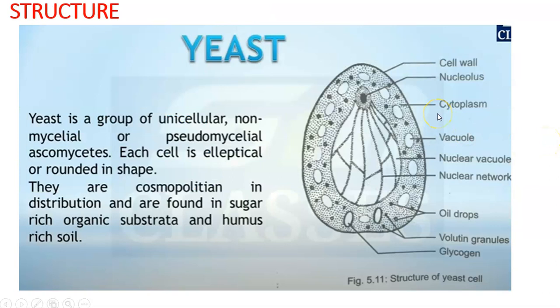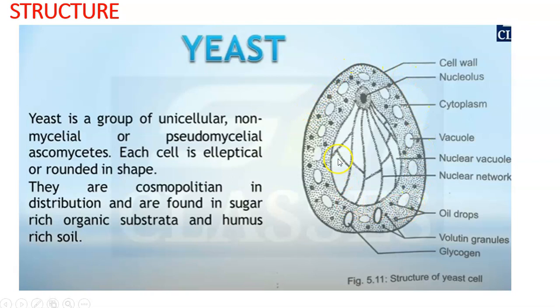Whenever there is a short note question on the structure of Ascomycota or Zygomycota, or if they are specifically asking about one particular genus like Saccharomyces, what should you write? If they are asking about yeast or Saccharomyces cerevisiae, you can start writing like this. Yeast is a group of unicellular, non-mycelial or pseudo-mycelial Ascomycetes. So what is the uniqueness of this Asco member called Saccharomyces? The unique property is that it is unicellular.